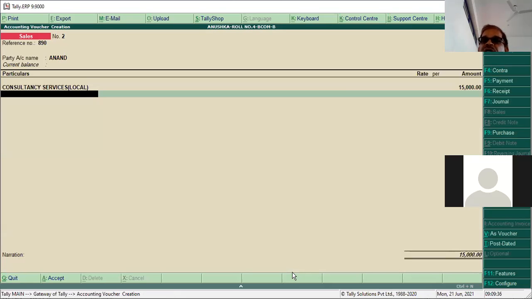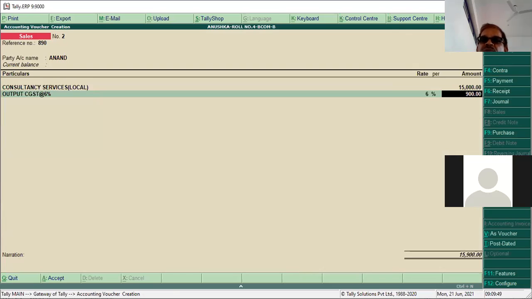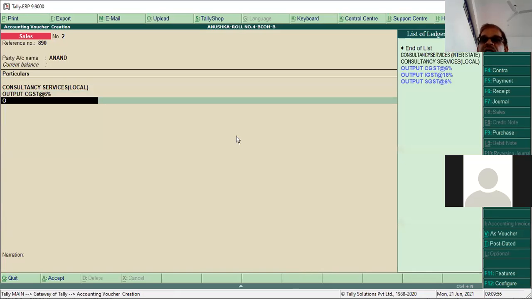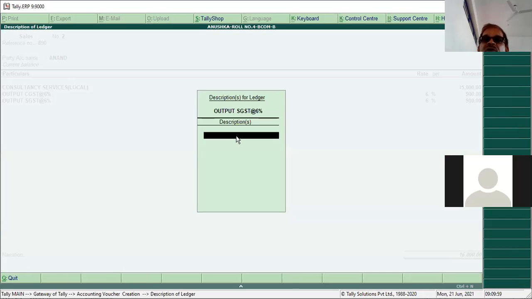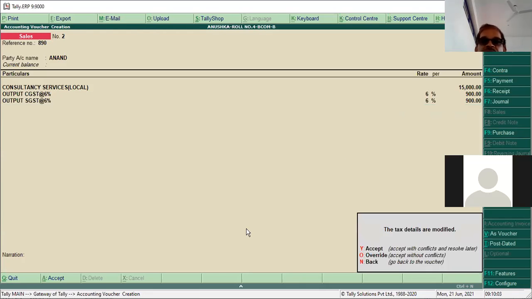So you have to enter the CGST and SGST. Output CGST. You got the amount. Again, output SGST. You got the amount. Okay, save it. Control A to save. Okay, this is the set modified. Accept.